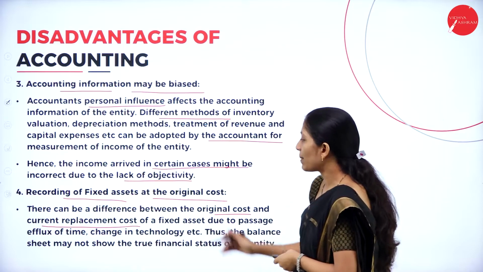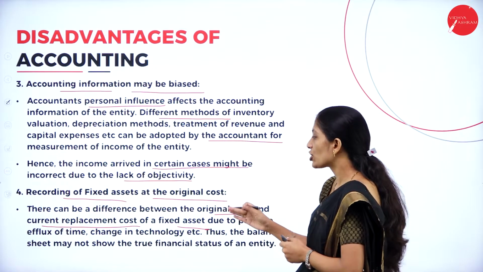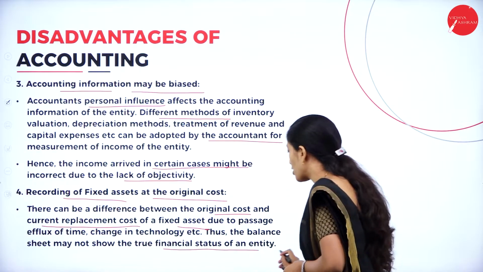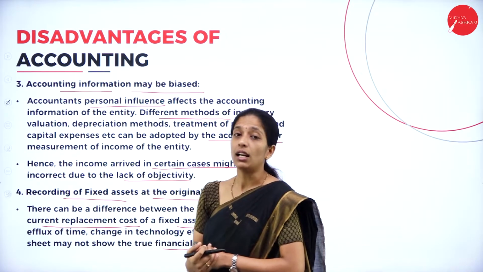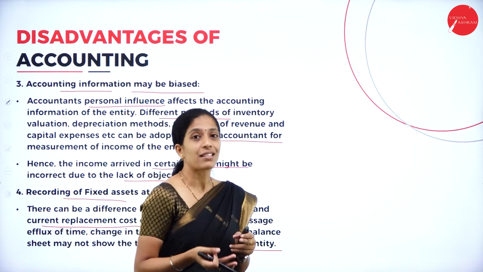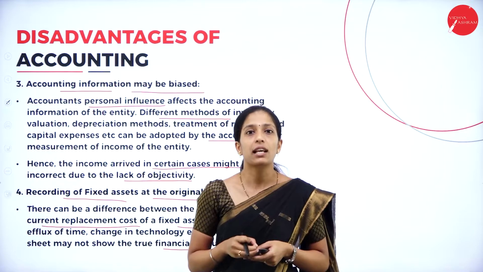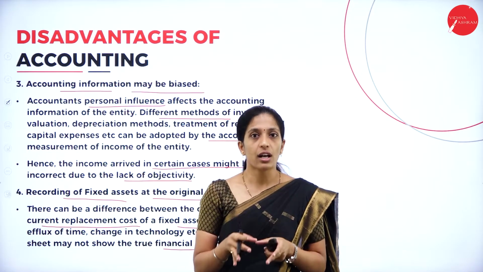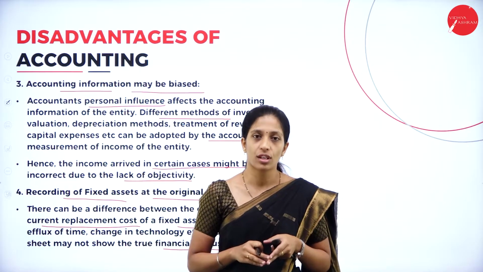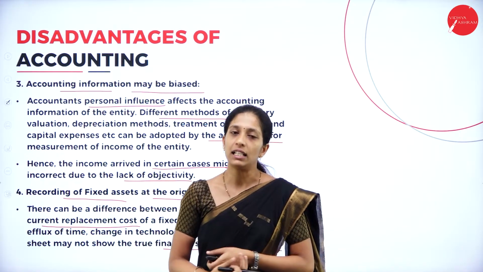So here the current replacement cost of a fixed asset changes due to passage of time, change in technology, etc. Thus the balance sheet may not show the true financial status of the entity. As we all know, we have to calculate depreciation for the fixed asset, because due to passage of time or outdated technology, the value of an asset goes on decreasing year after year. If we record the original value of the asset in the balance sheet, then the financial statement goes wrong. So we have to record the current value of the asset after deducting the depreciation.